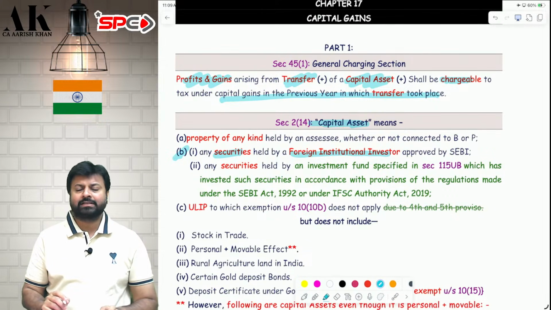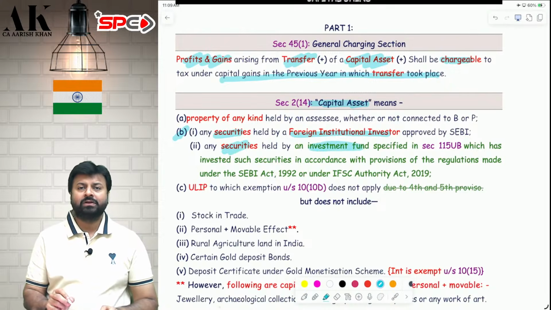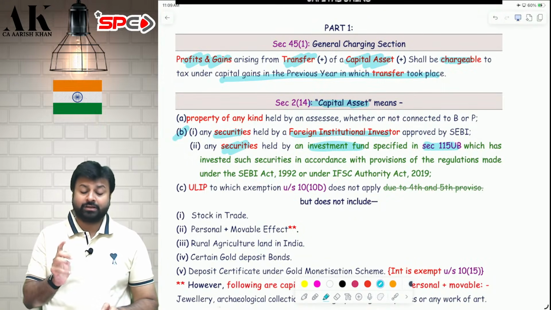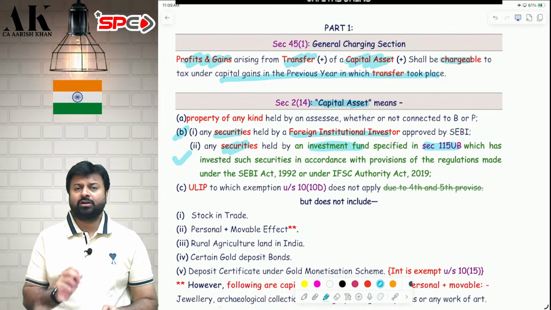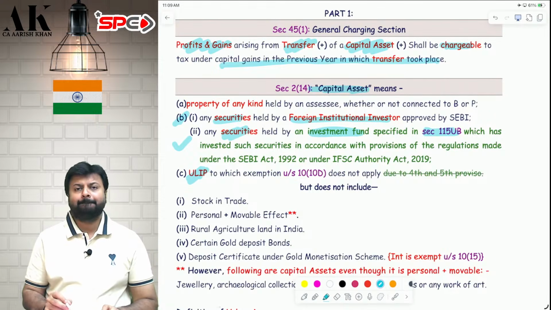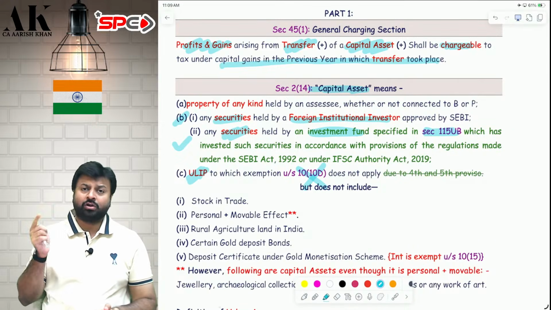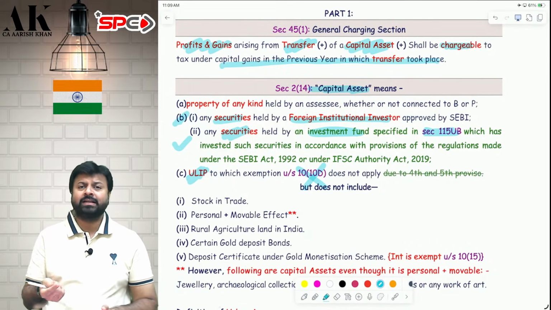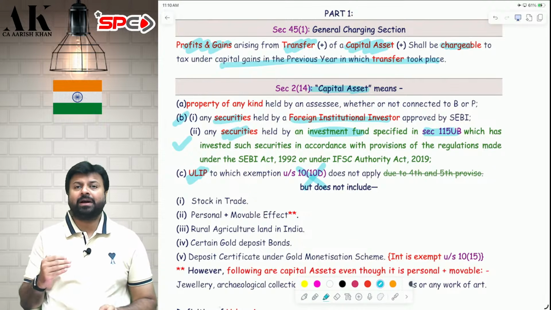Similarly, one more amendment has come in Finance Act 2025 that if a security is held by an AIF, investment fund, which is covered under 115UB, so if an alternative investment fund, AIF, is holding securities, that security will also always be called a capital asset. And last but not least, if you are holding a ULIP which is not exempt under 10(10D), if it is exempt, then obviously it is not taxable. But if it is not exempt under 10(10D), then it is a capital asset. And if it is a capital asset, you are liable to pay capital gains. How to pay capital gains, that we will see later on in this chapter. So this is the means part of the definition of capital asset.